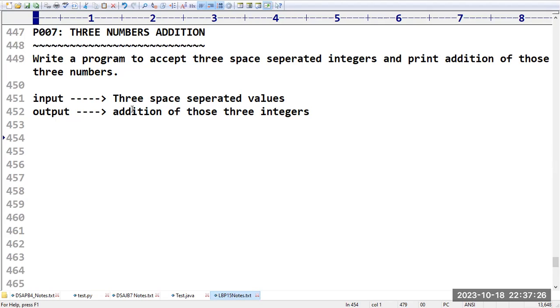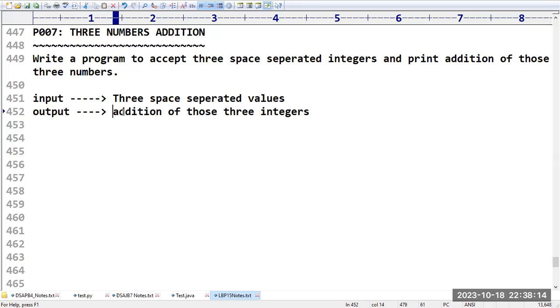So what is the input here? Three space separated values we have to give.